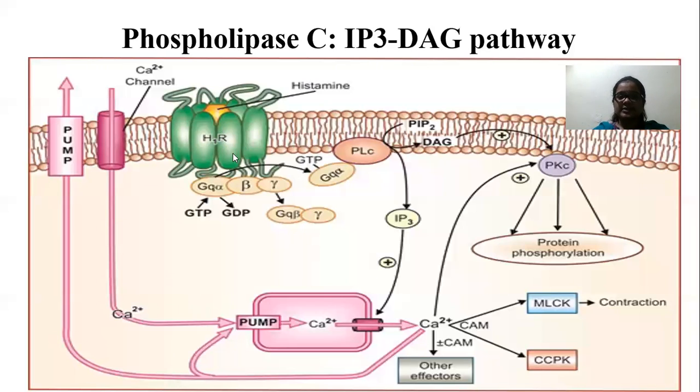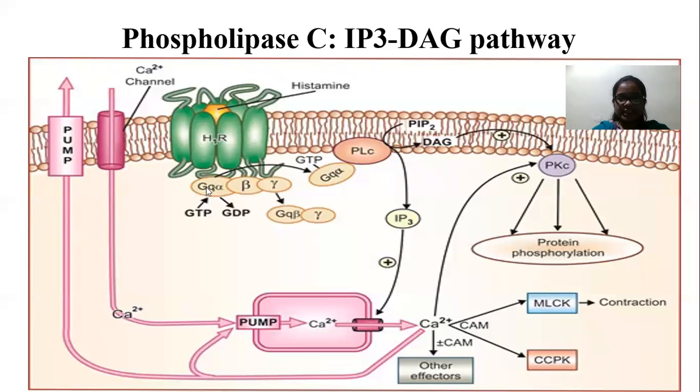But after binding of the signal with the receptor, a conformational change happens. The change transmits the signal to the G protein. Instead of GDP, GTP binds with the Gq protein.